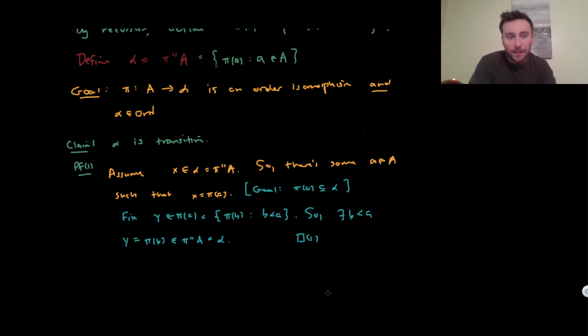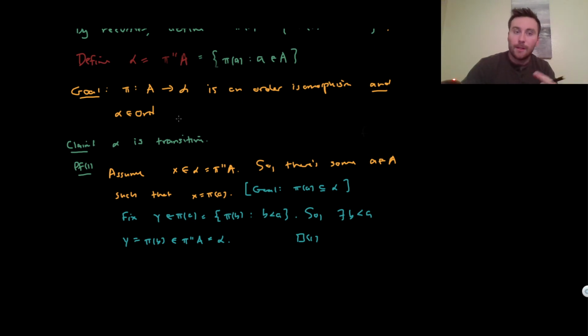Okay. All right. So we checked that it's transitive. Now what we want to do, I guess, to check that it's an ordinal is to show that it's well ordered by epsilon. We can also check that it's a transitive set of transitive sets. That's maybe an easier way to do it. But we can maybe do it more directly by showing actually that this is in fact an order isomorphism.